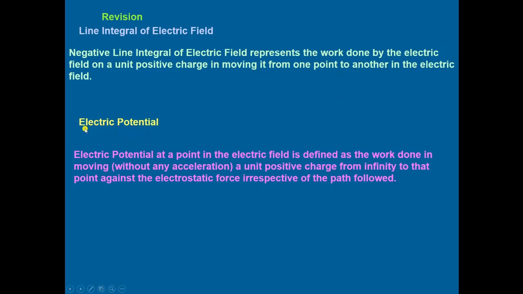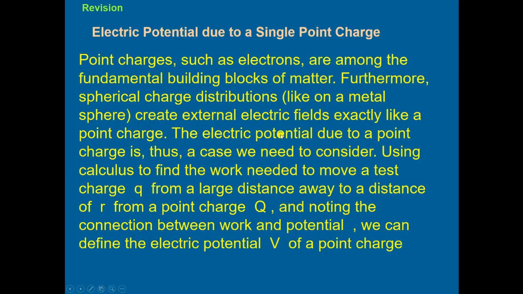And then the electric potential. Electric potential at a point in electric field is defined as work done in moving, without any acceleration, a unit positive charge from infinity to that point against the electrostatic force, irrespective of the path followed. Then we will revise the point charge.